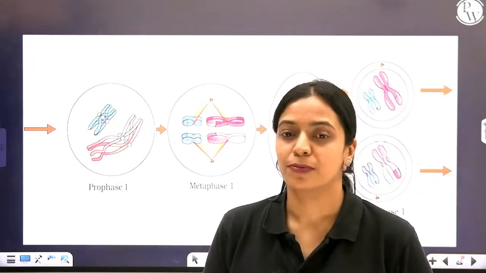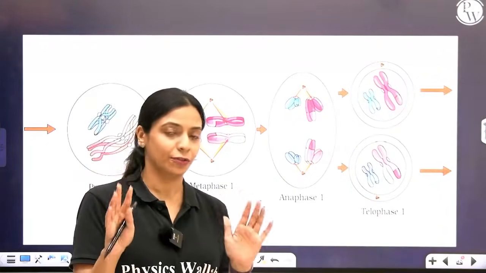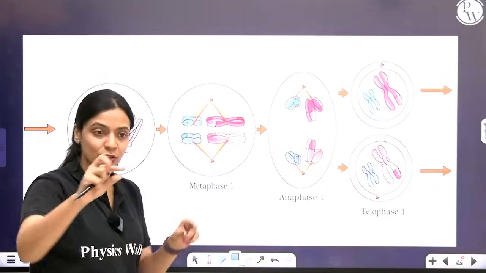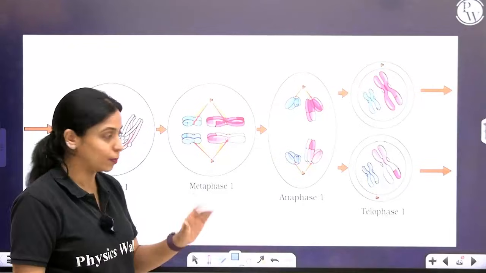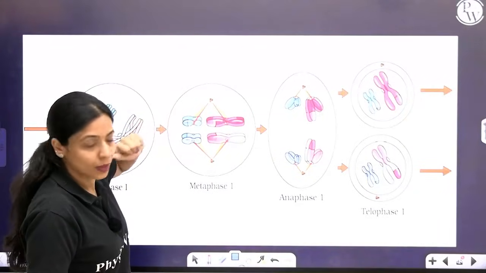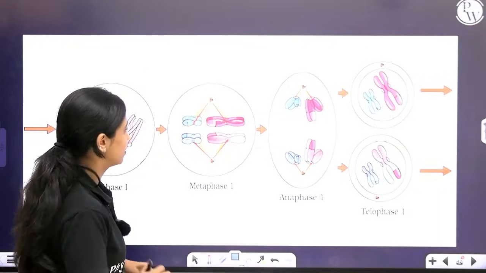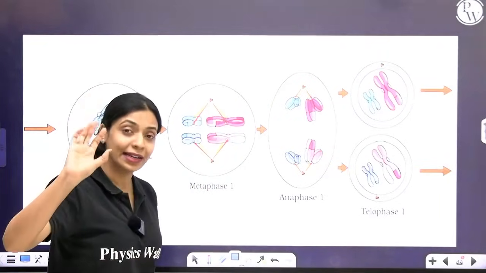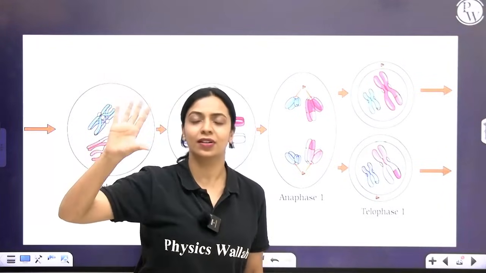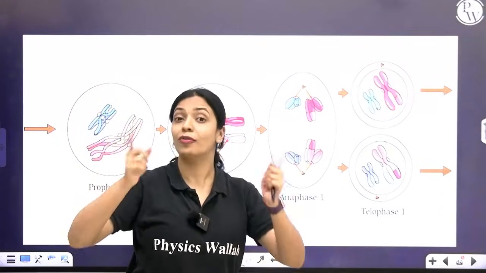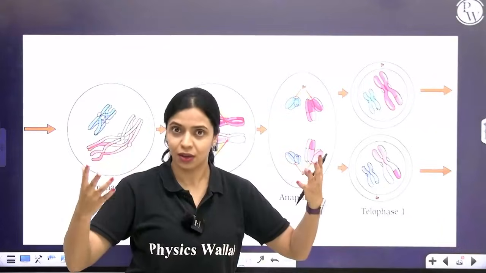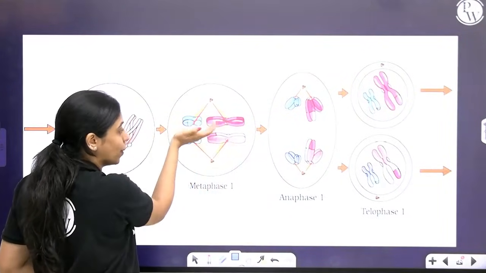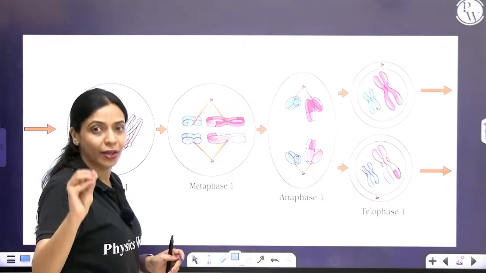During metaphase 1 of meiosis, something different from metaphase of mitosis happens. In metaphase of mitosis, you had just one metaphasic plate or equatorial plate. Right now, you will have two. These two are homologous chromosomes, these two are homologous chromosomes. Okay, crossing over has happened. Earlier, we saw that one chromosome had only maternal genes, the other chromosome had only paternal genes. Now, after crossing over, both chromosomes are a mixture of both maternal and paternal genes. Homologous chromosomes will form two metaphase plates during meiosis 1.